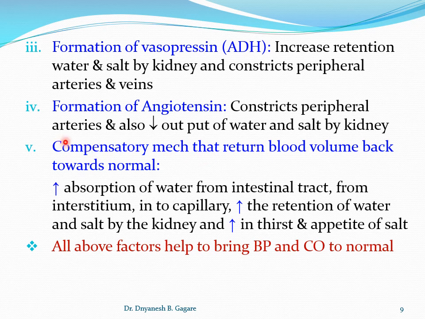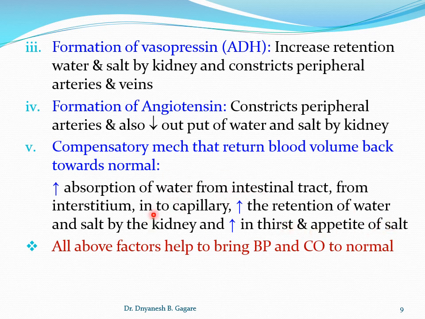Next compensatory mechanism that returns blood volume back towards normal: there is an increase in absorption of water from the intestinal tract, from the interstitium into the capillary, an increase in the retention of water and salt by the kidney, and an increase in thirst and appetite for salt.